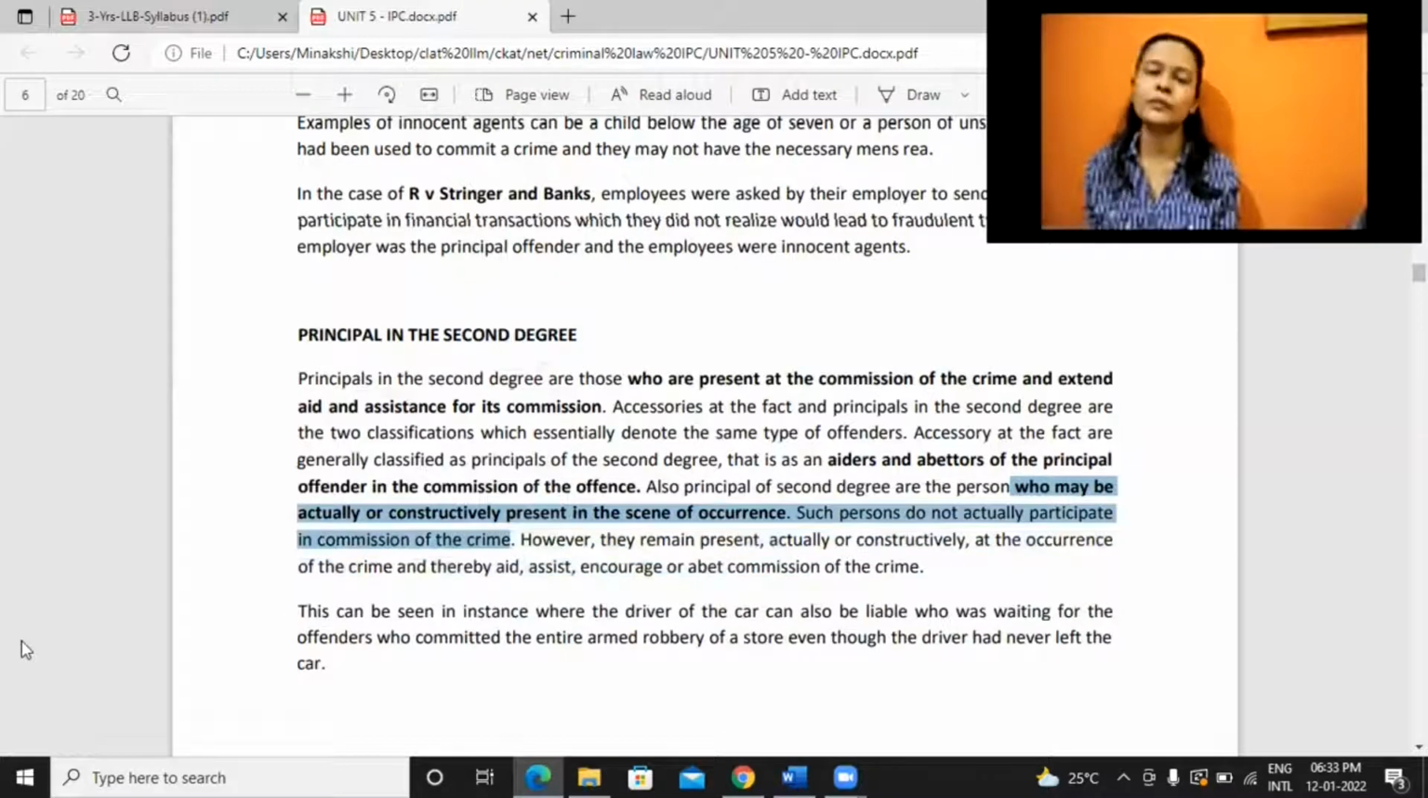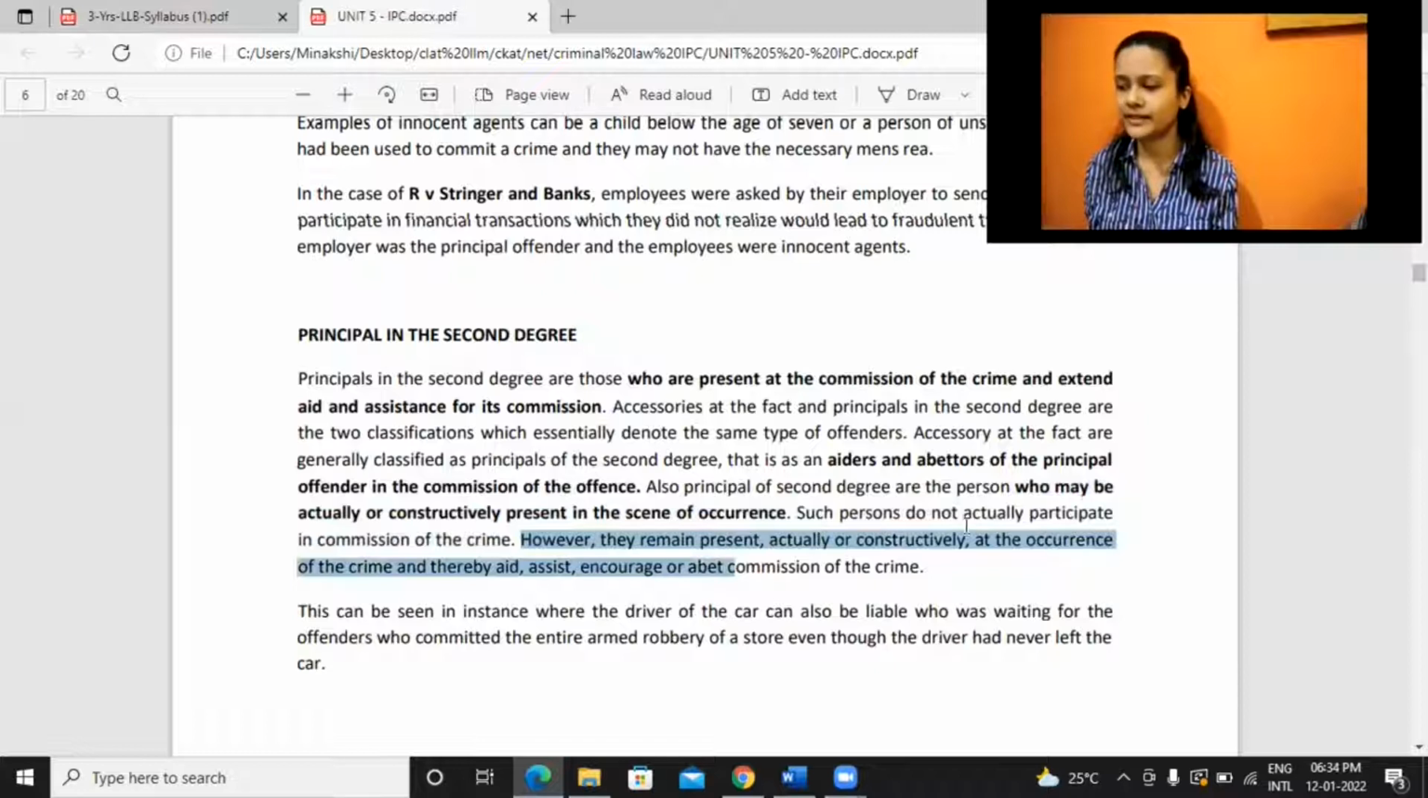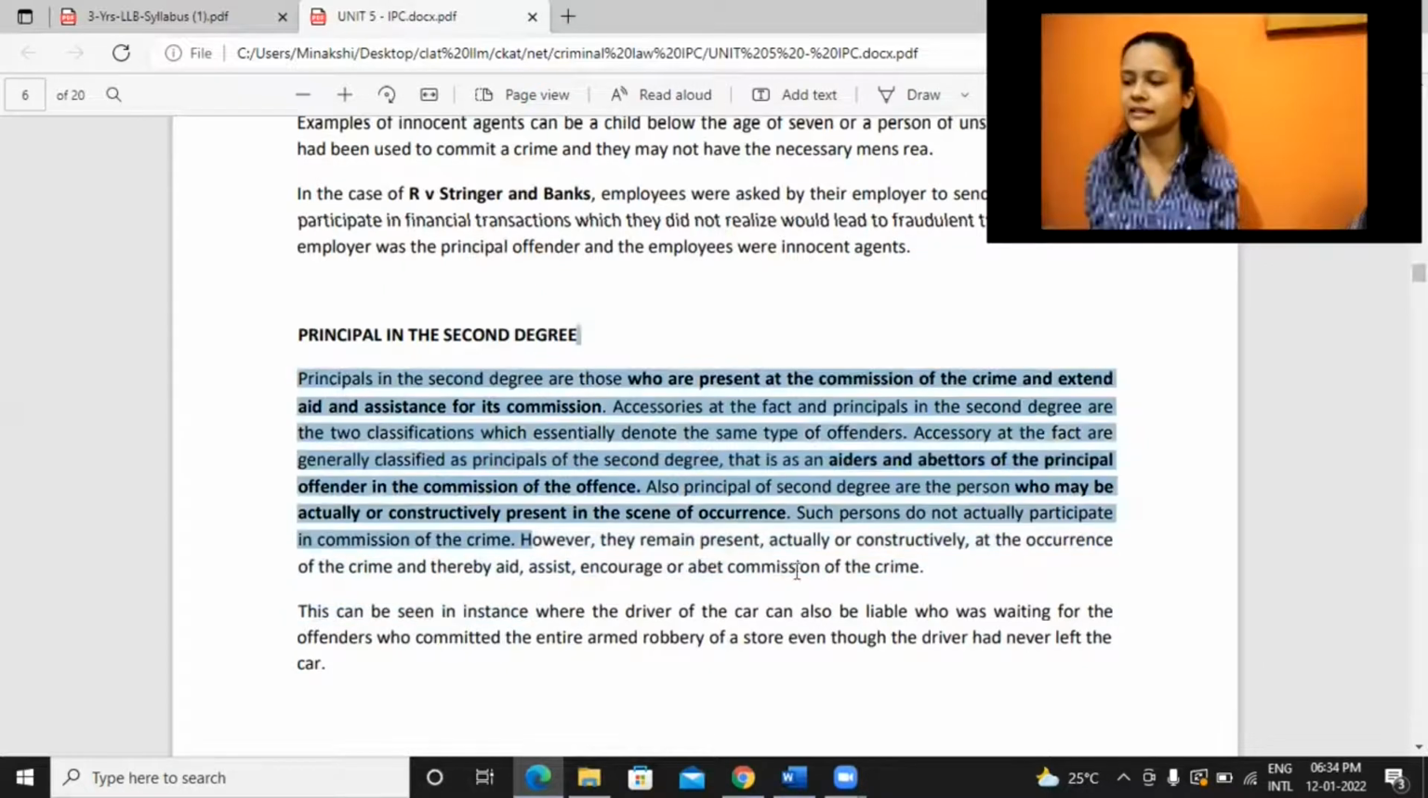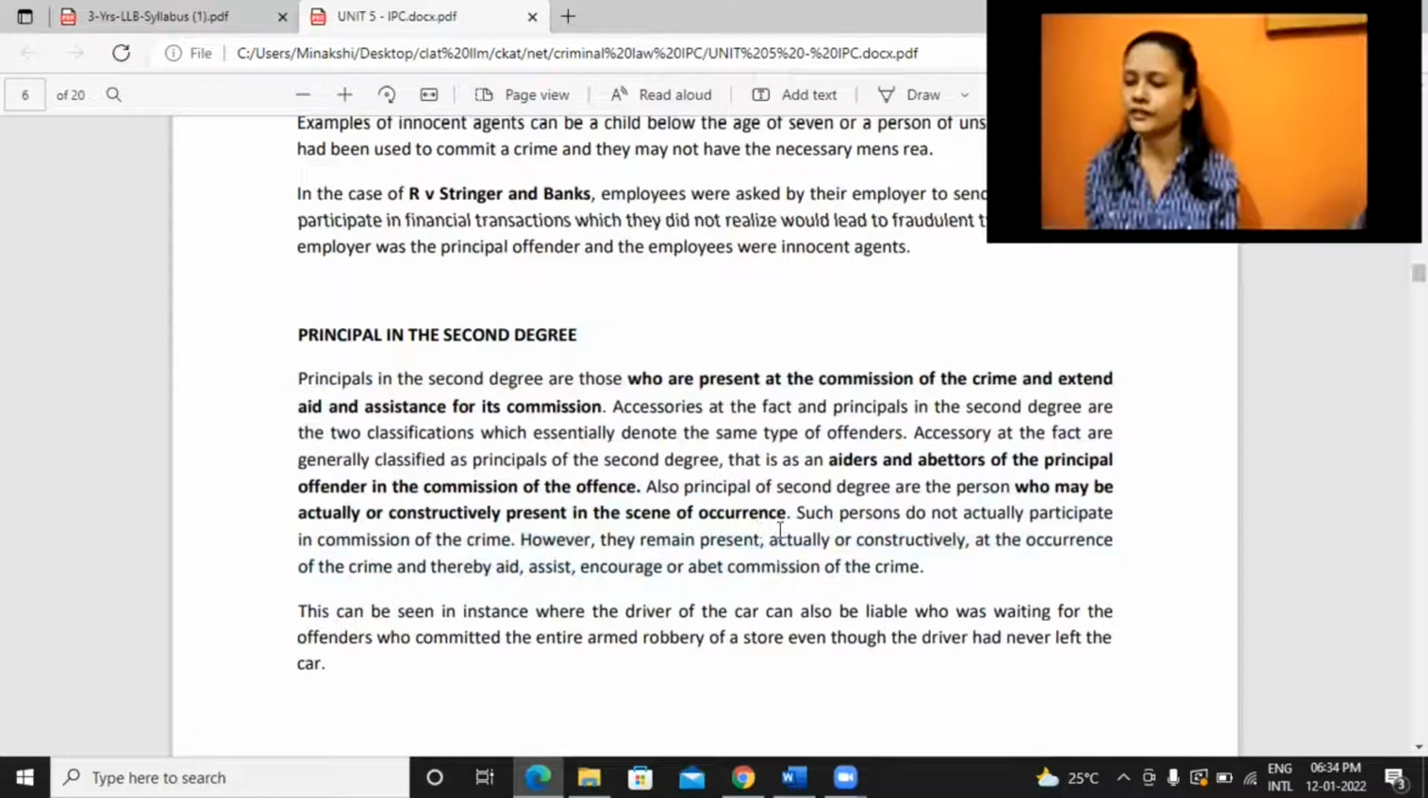Like we saw, the person was simply waiting inside the car. He did not even get down. So he is not participating as such, but yes, he is assisting or providing help. So they remain present, actually or constructively, at the occurrence of the crime and thereby aid, assist, encourage, or abet the commission of the crime. So what is the difference between actually and constructively being present?